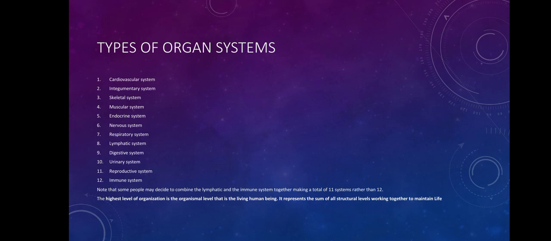The urinary system actually helps us to what? Eliminate waste from the body and excess fluid. It also regulates electrolyte balance and acid-base balance. So that is the function of the urinary system. The next system we are going to be looking at is the integumentary system, which protects the body from external damage and regulates temperature. It also provides information from the external environment to the internal environment.